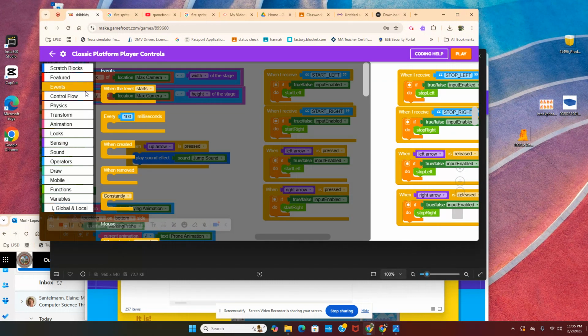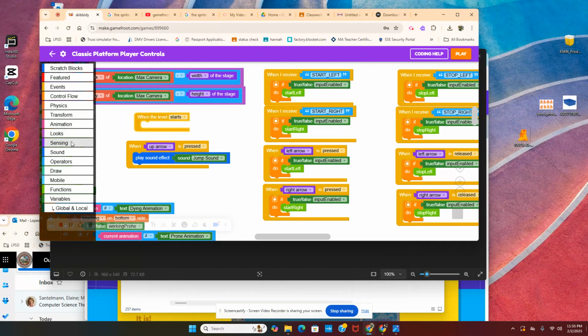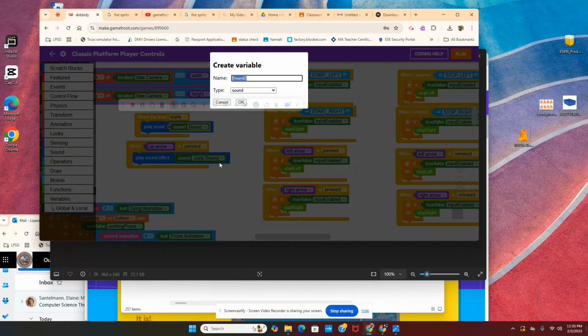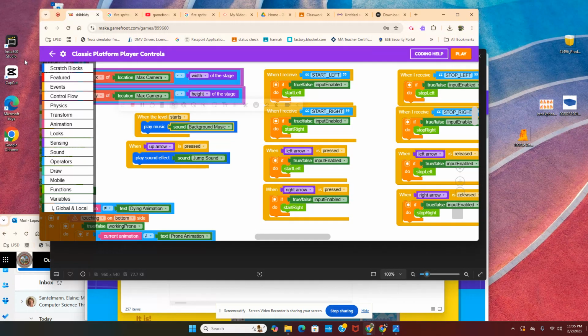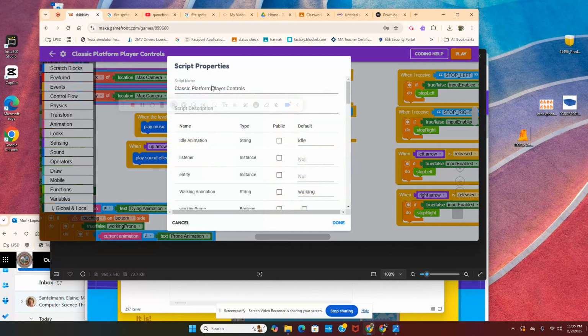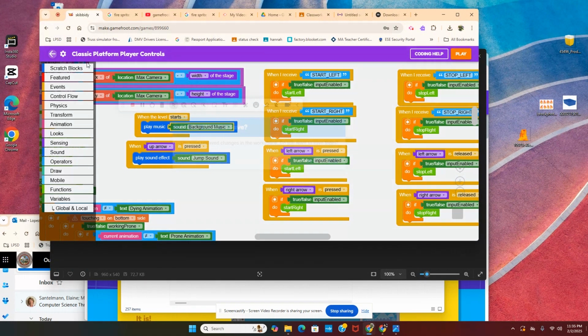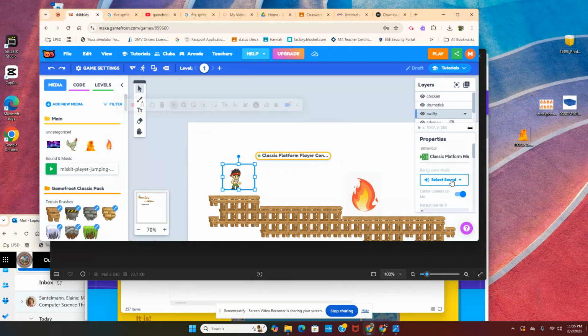And this will be when level starts. We're just gonna play a sound. And we're gonna call it background music. Same thing. Script, properties, go down. Background music, yes. Back, yes. Yes, yes, yes. That's jump sound, background sound.